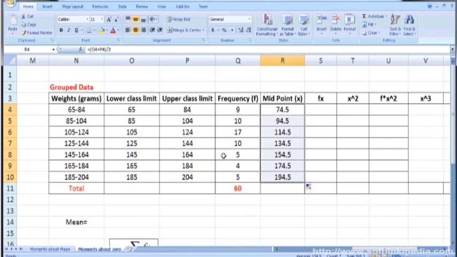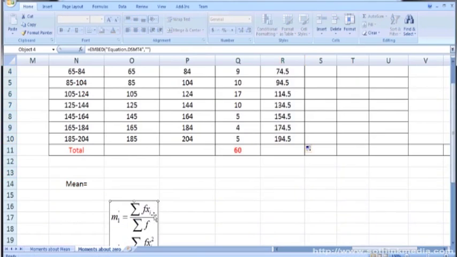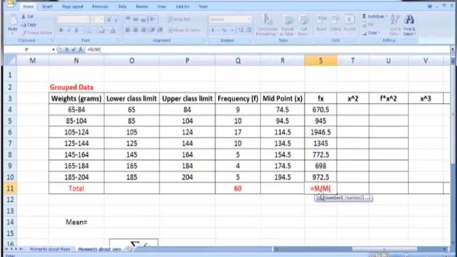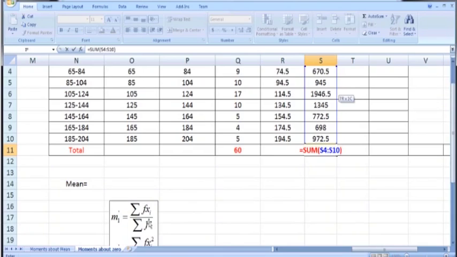So we get x. Look at the formula of the first moment. We have to multiply this x with f. So construct a new column, labeled fx. Put an equal sign. So f times x, so Q4 times R4. Press enter, copy it down. So this is fx. Now use the sum function to calculate the sum of the entries in this column. This will give us summation fx. And remember that in this first formula, m1 dash is equal to summation fx divided by summation f.